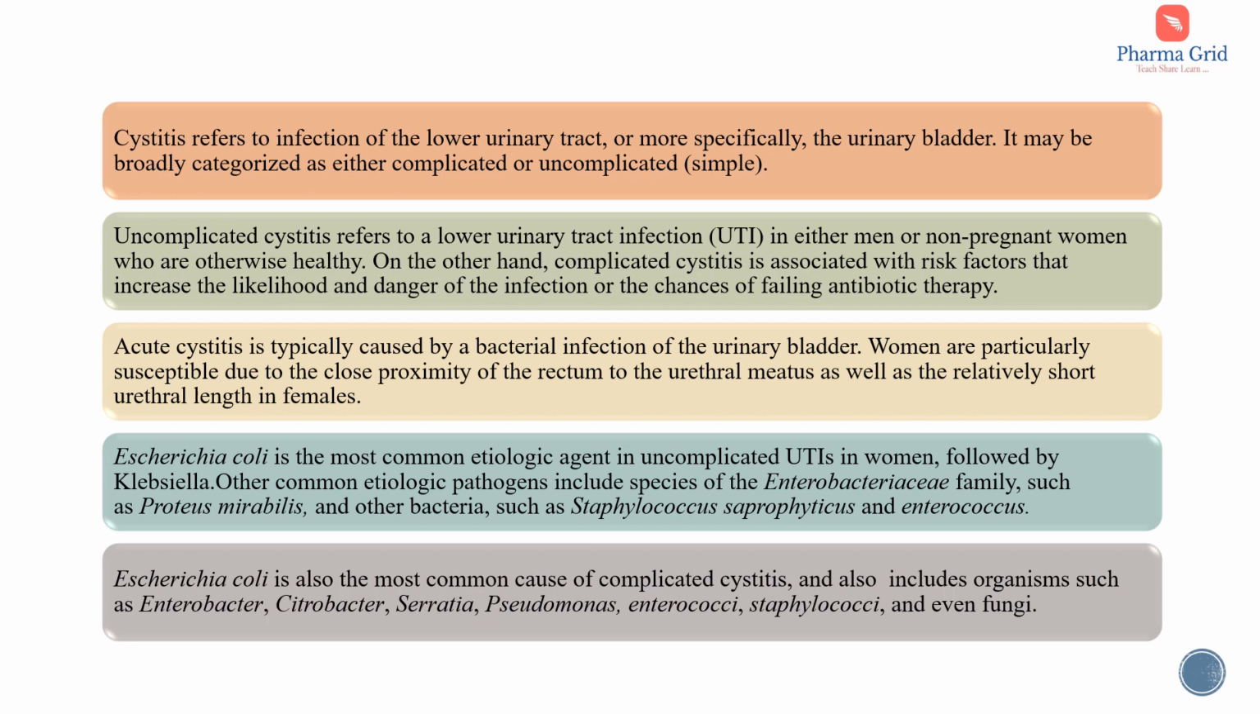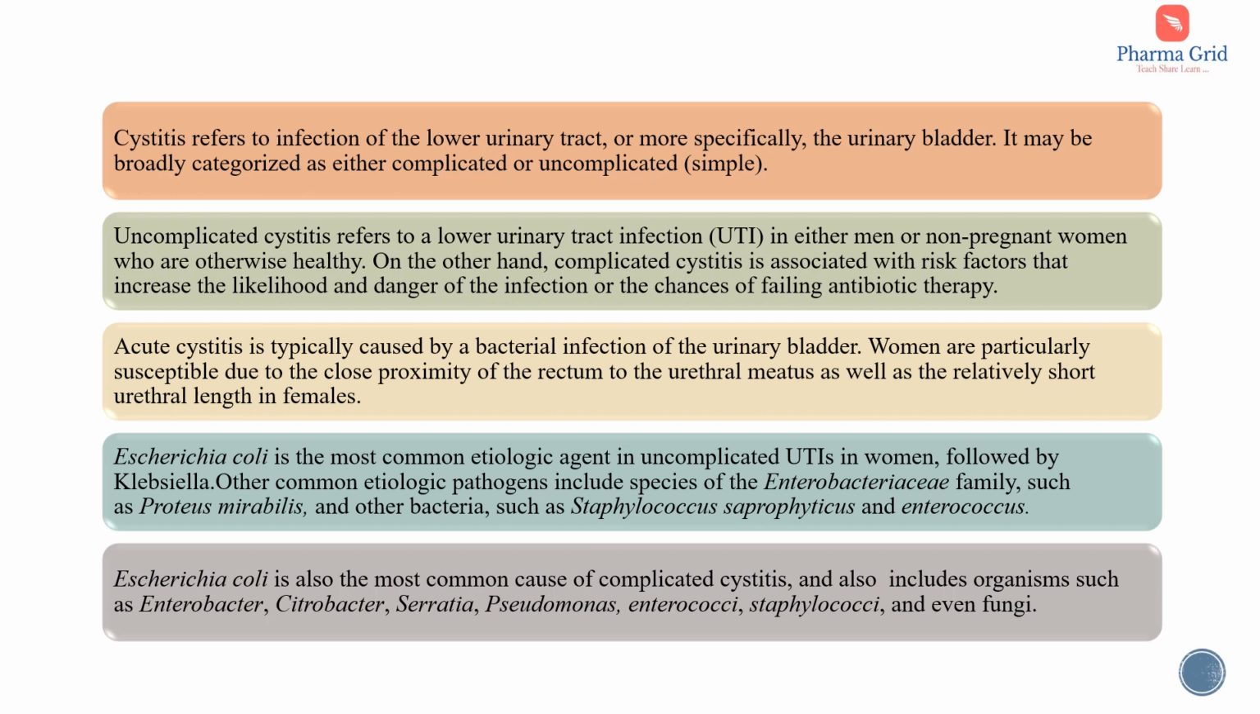This acute cystitis is mainly caused by bacterial infection of the urinary bladder, and women are particularly susceptible to this kind of infection due to the close proximity of the rectum to the urethral meatus as well as the relatively short urethral length in females. This is the reason why women are particularly susceptible to acute cystitis. Now let's see the causative organisms for cystitis.